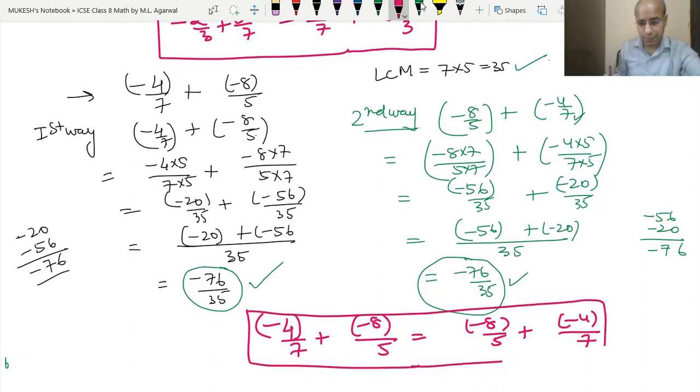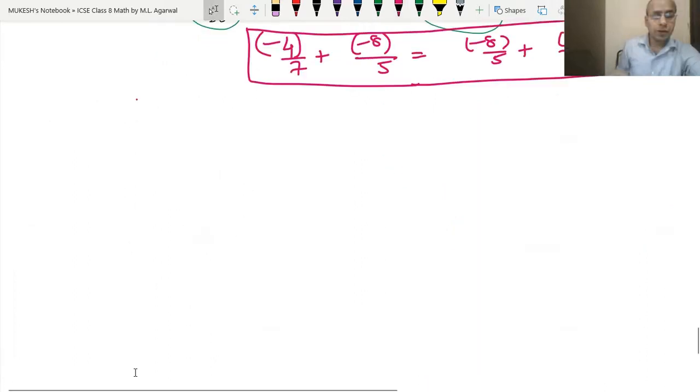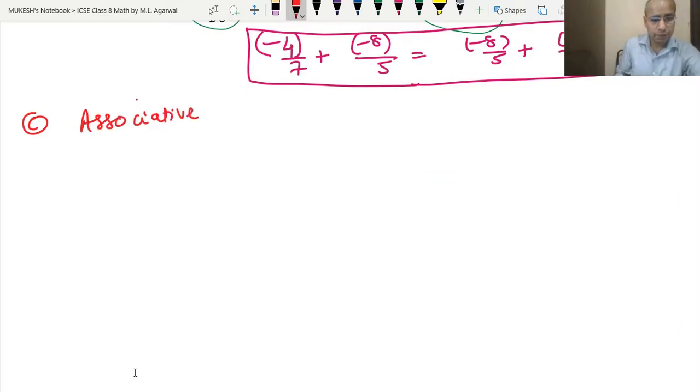General property I have written in the initial. Okay, the property C is the associative property. Associative property means if we take more than two numbers, and whatever way they are added, we will get the same results.